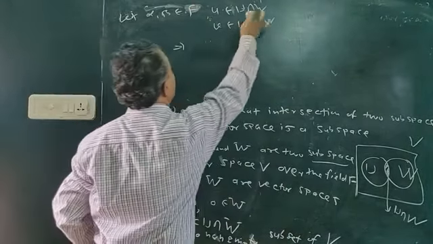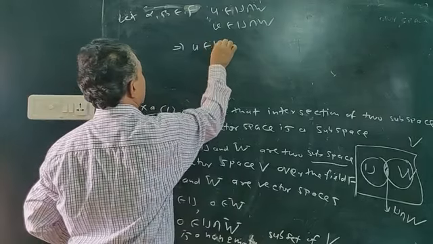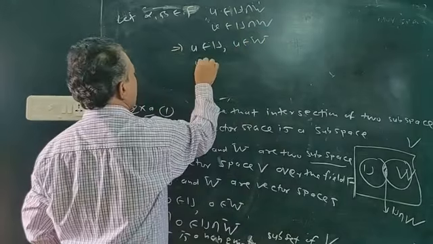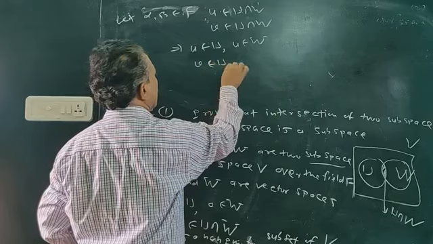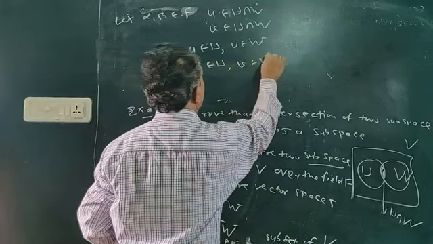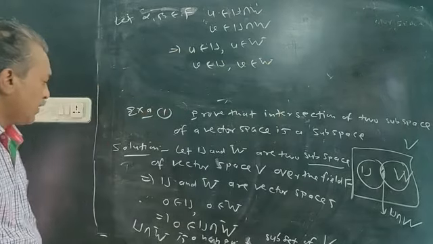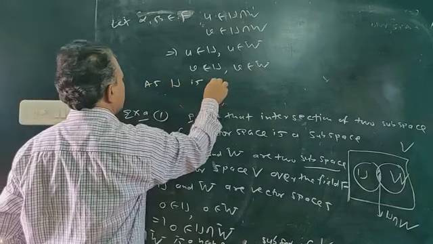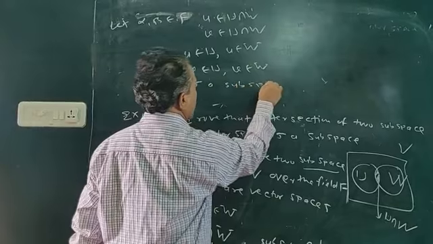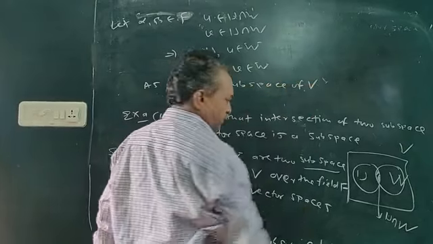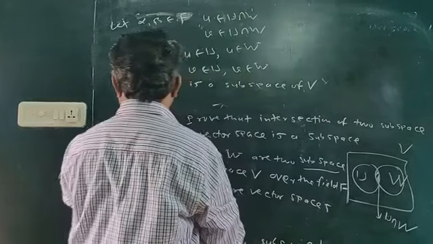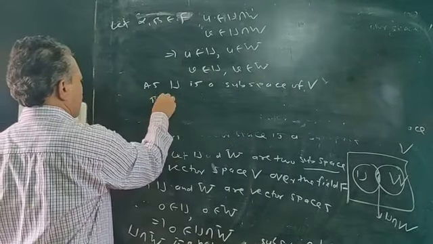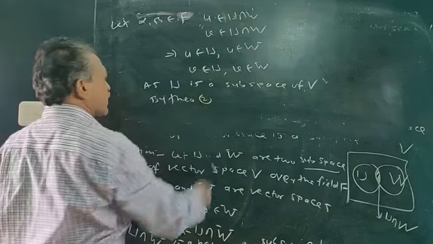Now u belongs to the intersection means u belongs to U as well as u belongs to W. Similarly, v belongs to U as well as v belongs to W. Use first: U is a subspace of V, therefore we can apply the second theorem.